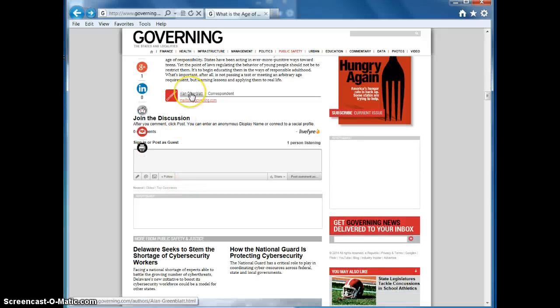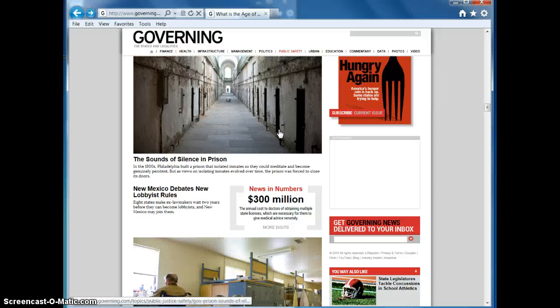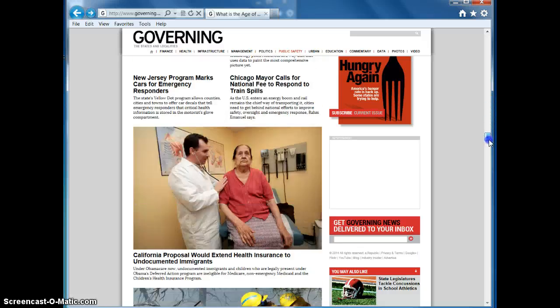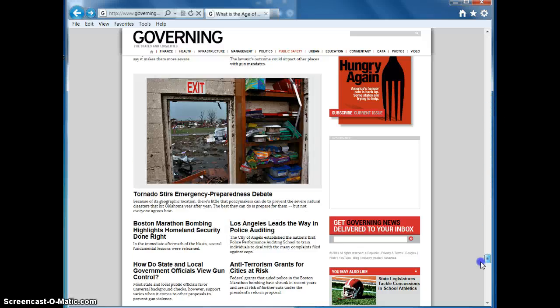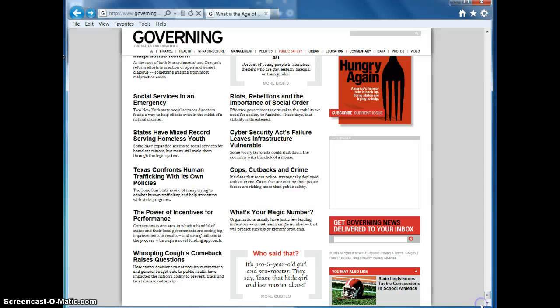I've come to the end. I find Alan Greenblatt. He's a governing correspondent. He works for another organization besides NPR if you're in my class. And I'm still struggling to find it. That's okay. If you guys notice, this is a long, big web page. I got to scroll all the way down to the bottom, and I might find it. Current events in March of 2014.